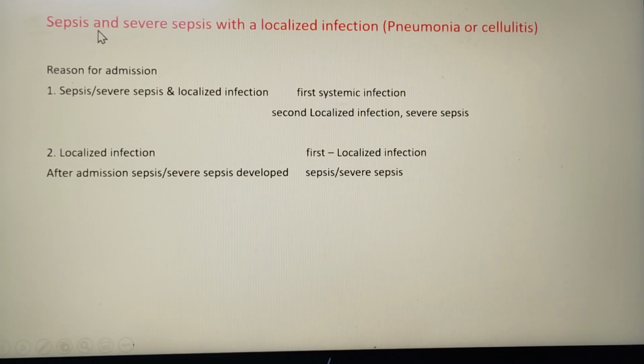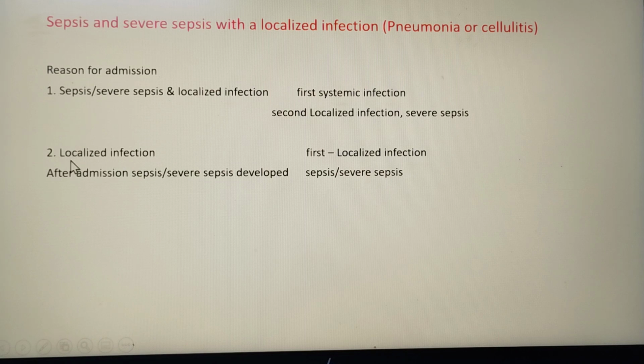Next, sepsis and severe sepsis with a localized infection. If the person has a localized infection, like pneumonia in the lungs, and it further develops into a systemic infection, that is sepsis or severe sepsis, then how will you code? If the reason for admission is sepsis, severe sepsis and a localized infection, when these are present during the admission, then we have to code first the systemic infection, that means the sepsis code A41.9. Then the secondary codes will be the localized infection and severe sepsis, that means pneumonia and severe sepsis.